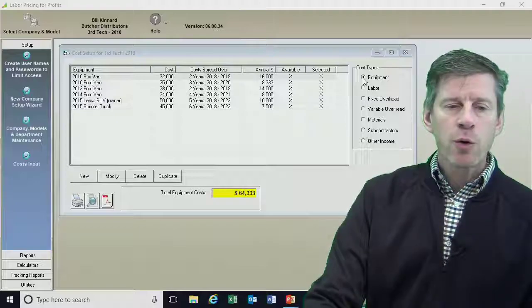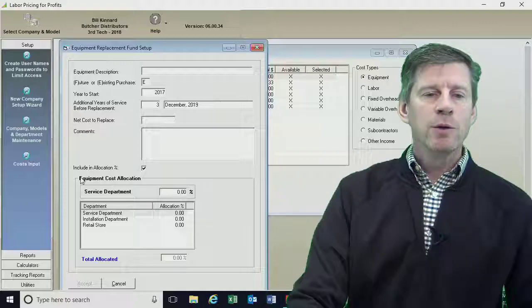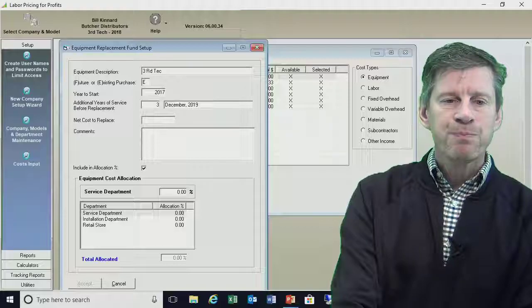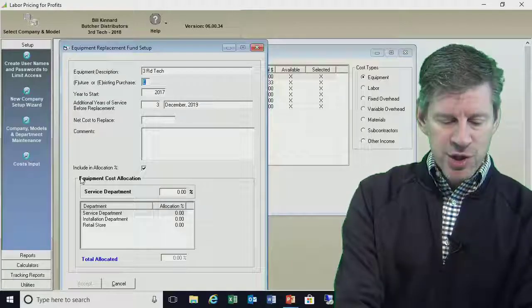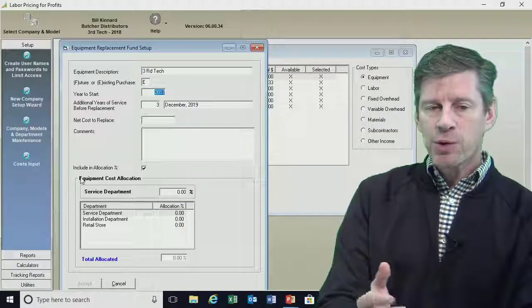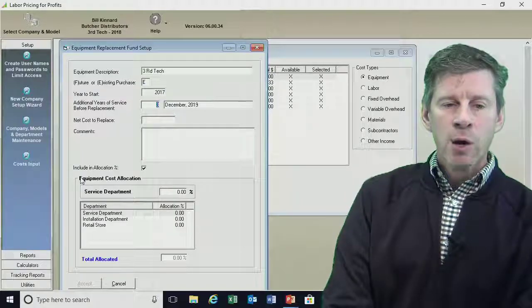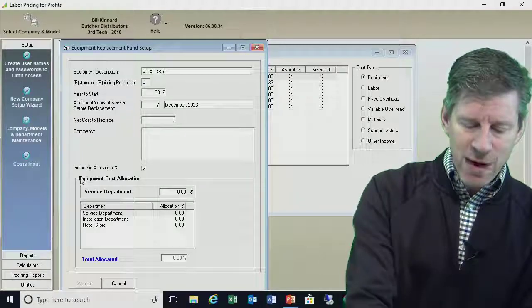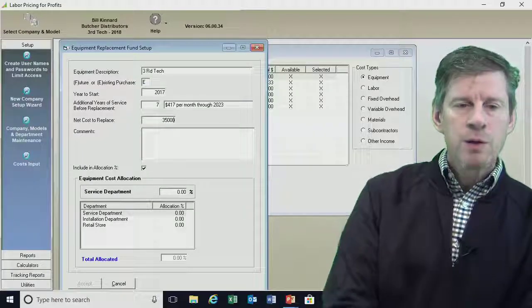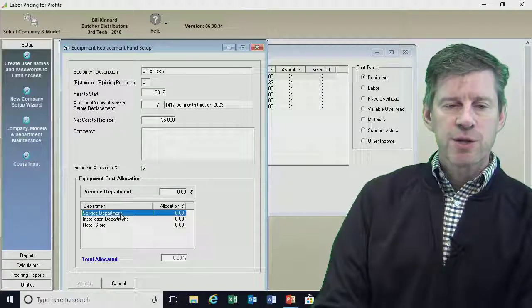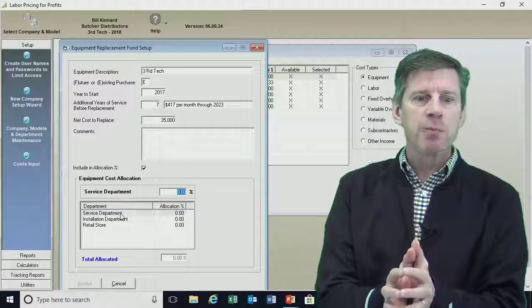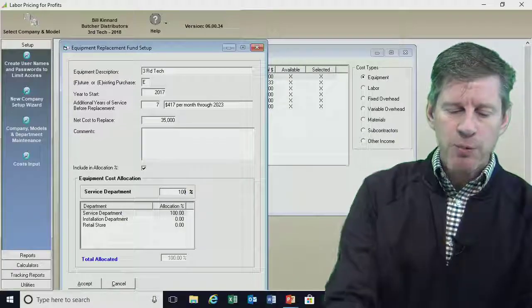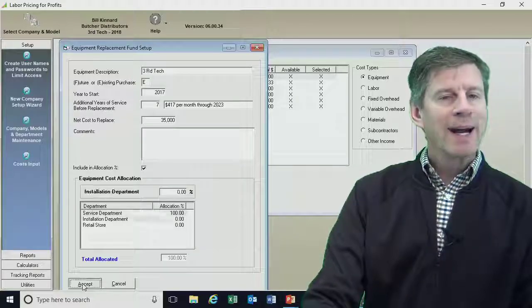So I'm going to start out with the equipment. I'm simply going to enter in a new truck. And so I'm simply going to call this Third Tech for each item. It's going to be an existing truck because I'm buying it right now. We're starting out the model right now this year. We said it was going to last us 7 years, and we also said it was going to cost us $35,000 to buy that truck. And since this tech is in the service department, it needs to cover 100% of the expenses. So this will be 100% service. I can accept that one.